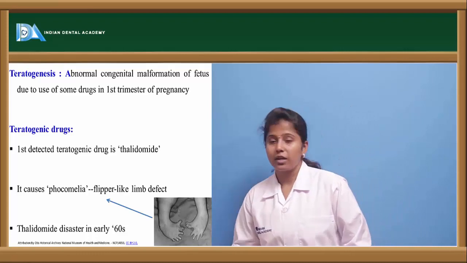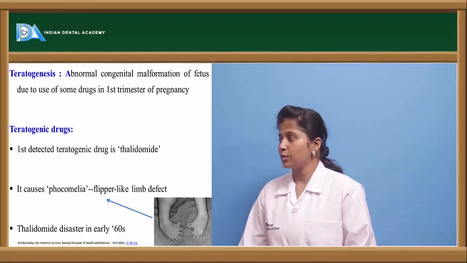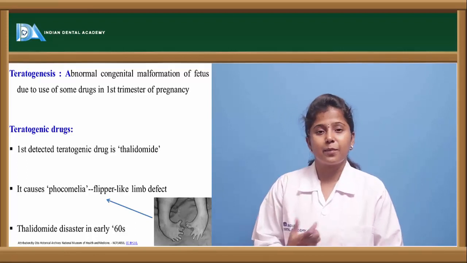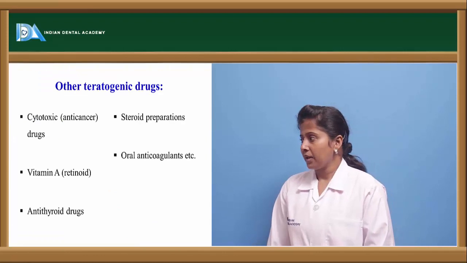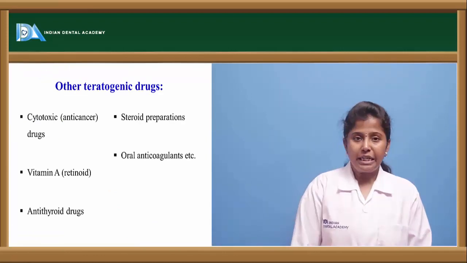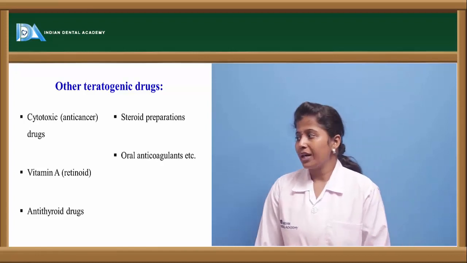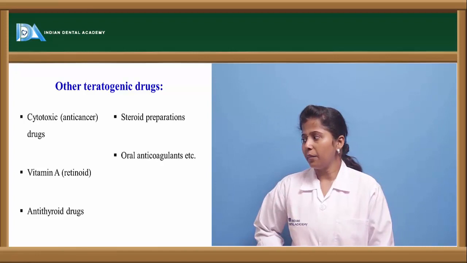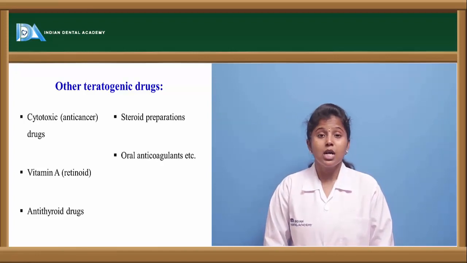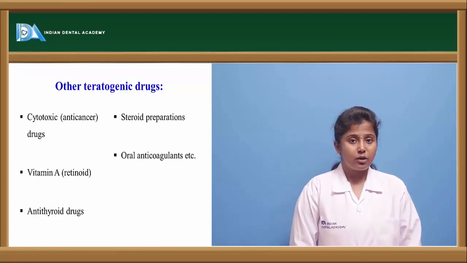Here we can see the Victorian representation. They have penguin-like hands or feet. This is one type of teratogenic effect, or one type of adverse drug reaction, which comes under the type D type. There are other teratogenic drugs like cytotoxic drugs or anti-cancer drugs, vitamin A and anti-thyroidal drugs, steroidal preparations and oral anticoagulants. These drugs on long-term usage may cause teratogenic effect.